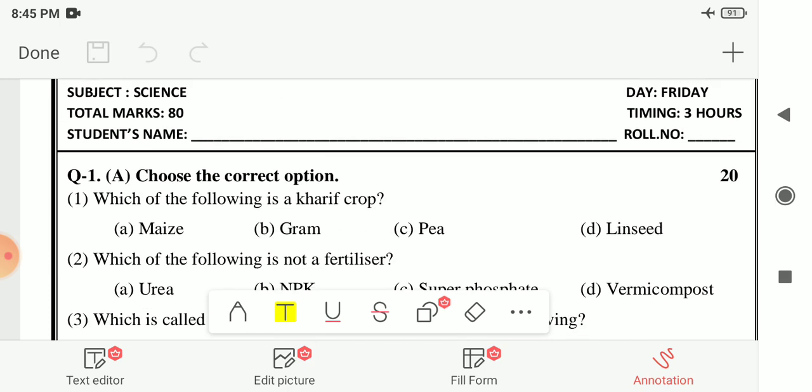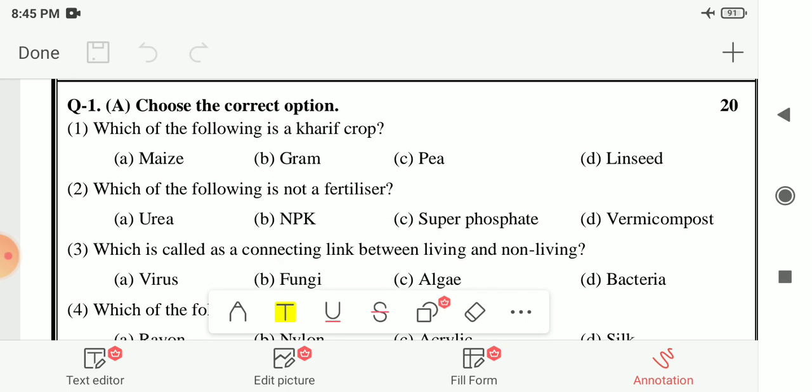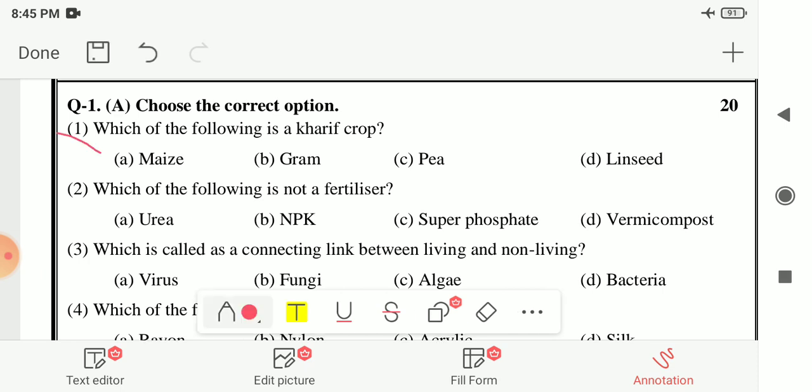Question number 1, question 1a was choose the correct option. In that first one was which of the following is a kharif crop? The options are maize, gram, pea or linseed. So here your answer is option A, maize. Maize is the kharif crop.